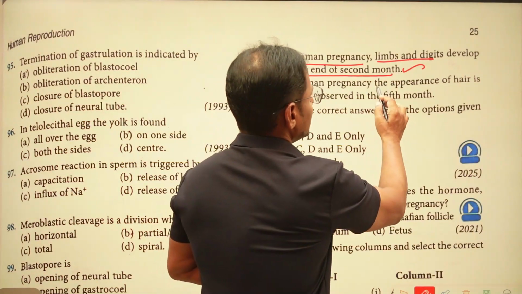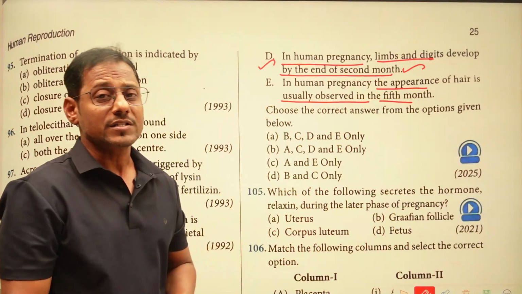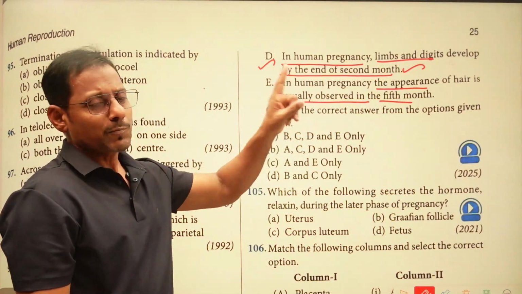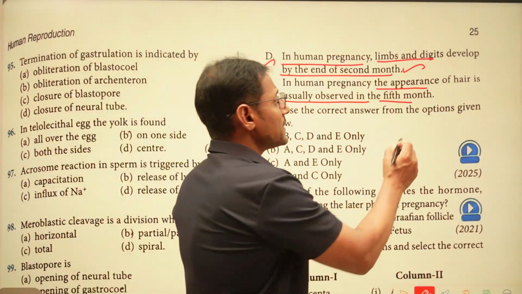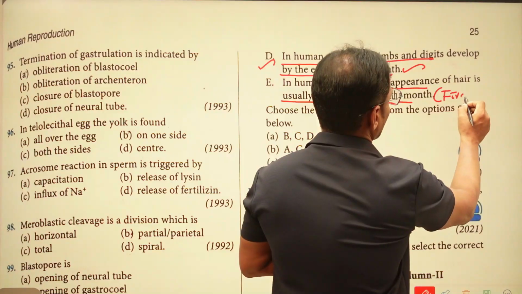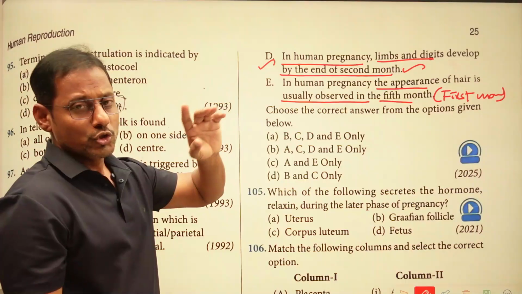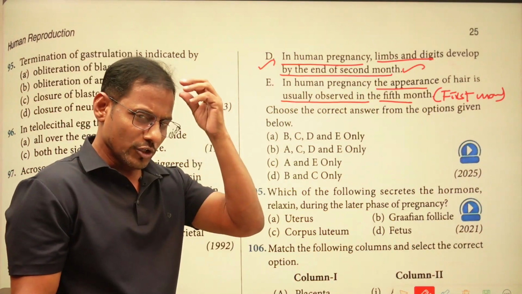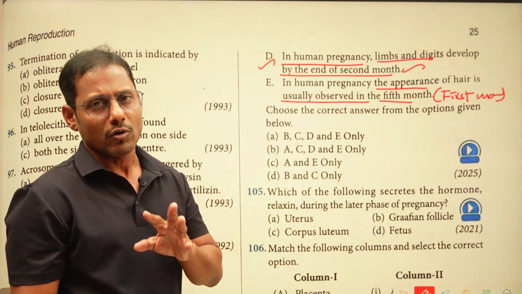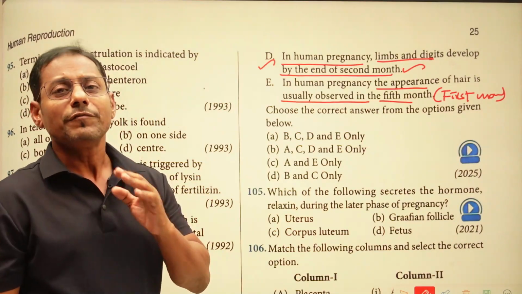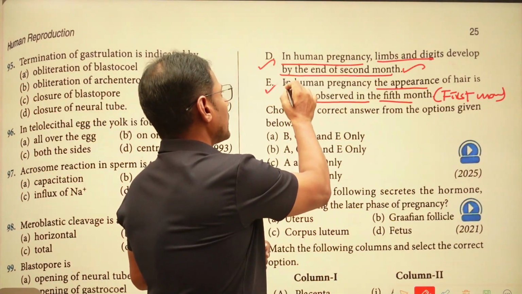In human pregnancy, the appearance of hair is usually observed in the 5th month. This is also a right statement. Along with this point, one more point has been given: we can observe the first movement of the embryo during the 5th month. During the 5th month, generally the hair is developed on the head, as well as the first movement of the embryo. Mind it. Remember this point, right? This is also a right point.